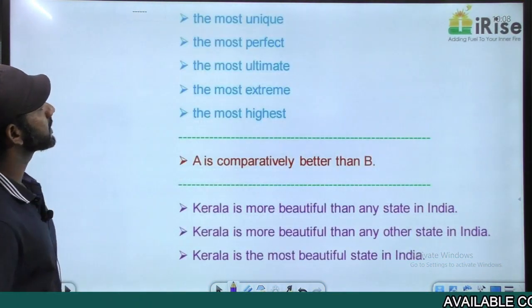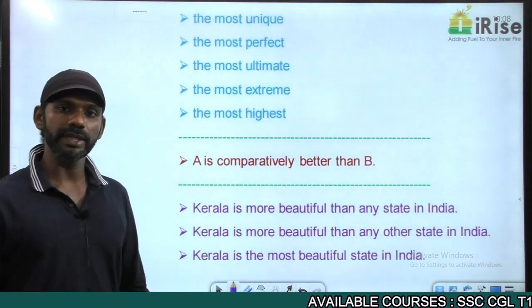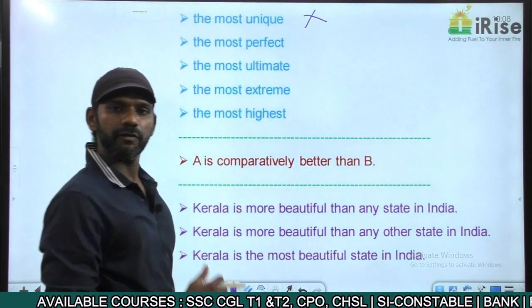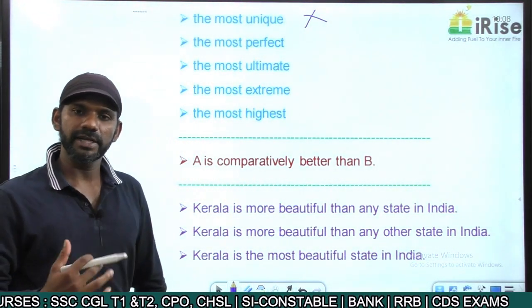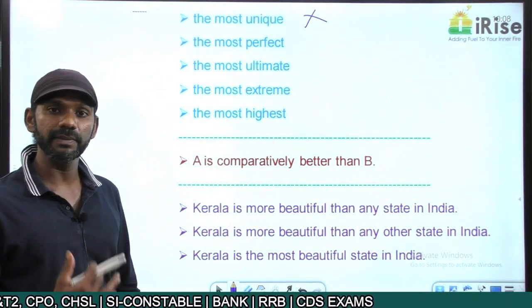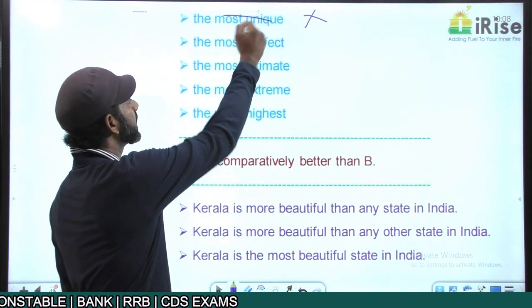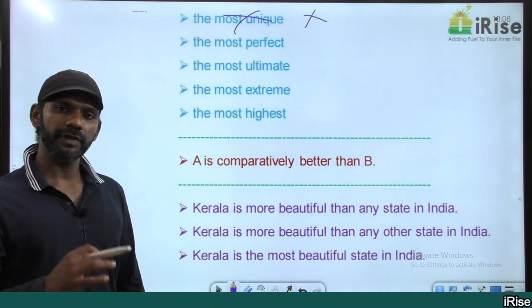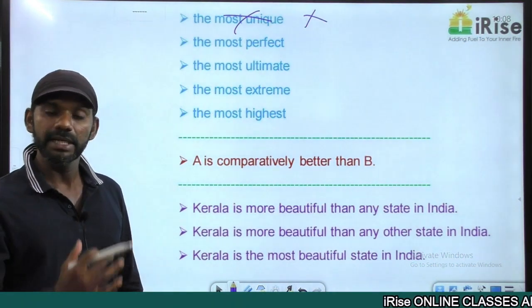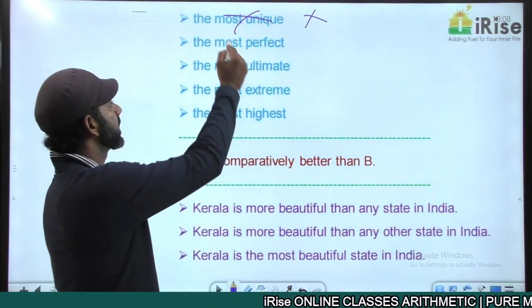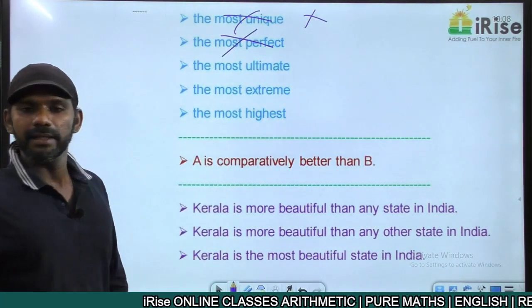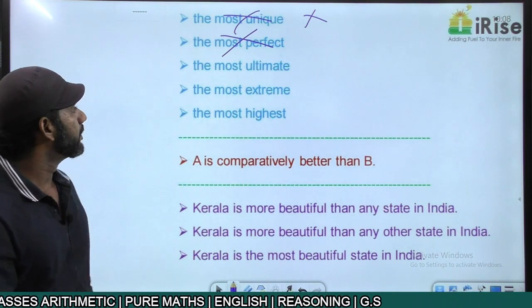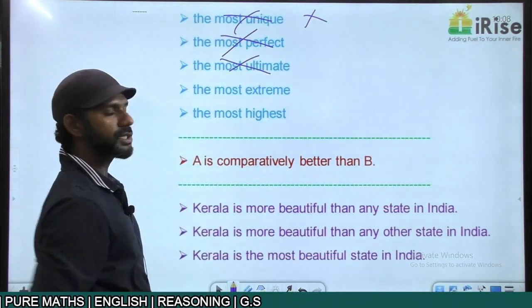Now, come to this. "The most unique" is a wrong usage. Unique itself refers to a specific level. So if I say "most unique", it becomes an error with a redundancy, grammatically wrong. "The most perfect". Perfect itself refers to a specific level. So "most perfect" becomes an error with redundancy. "The most ultimate". Ultimate itself refers to a specific level. "Most ultimate" is a wrong usage.